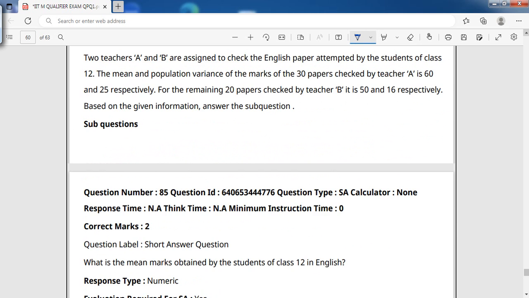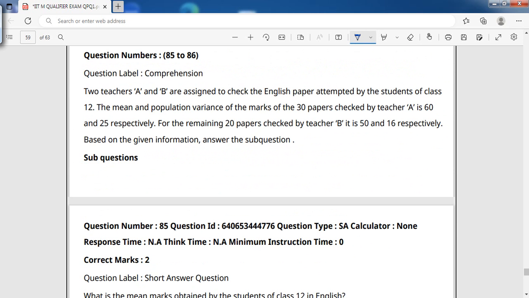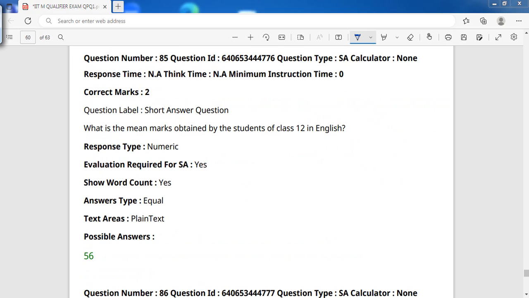Mean marks, how do you calculate? See, the mean they have given for the two teachers: 60 for the 30 papers, and 50 for the 20 papers.